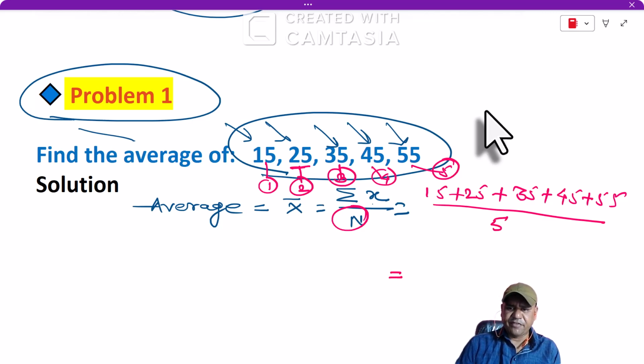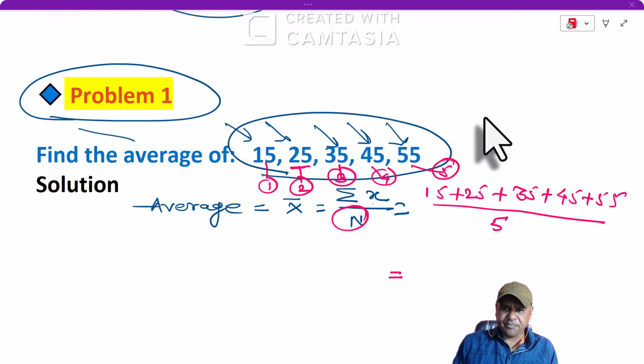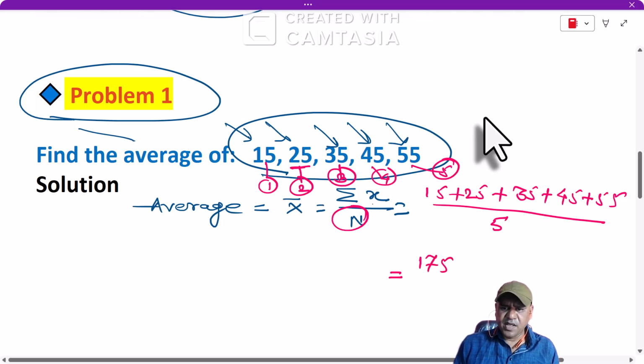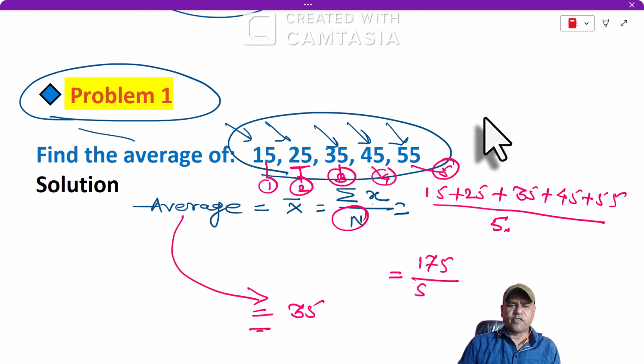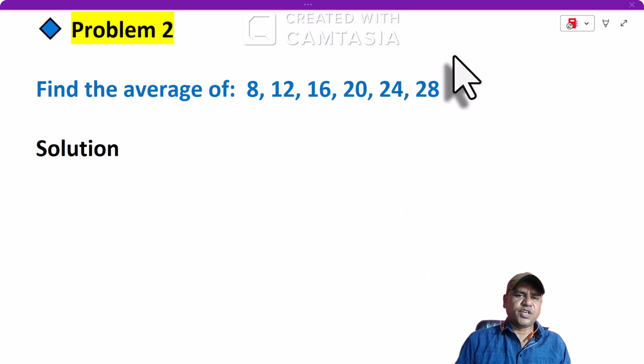हमें समेशन करना है 15 प्लस 25 प्लस 35 प्लस 45 प्लस 55, and when we calculate the summation of this we will get the summation is equals to 175 and divided by this 5 as it is. After solving this we will get 175 divided by 5, that is nothing but 35. Therefore we get the average is equals to 35. In this way we can easily calculate or find out the average of the group of the numbers। इस तरह से group of the numbers का average हम calculate कर सकते हैं।